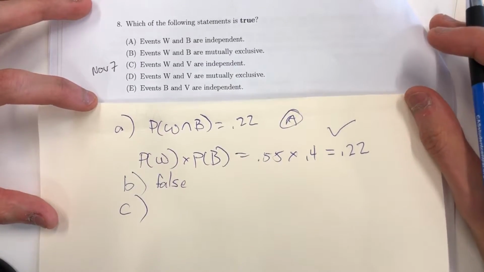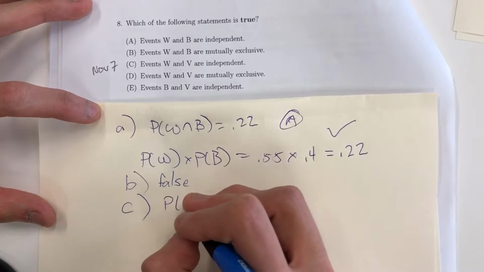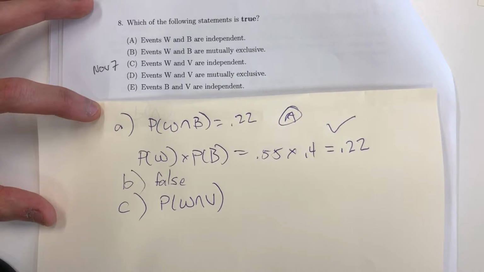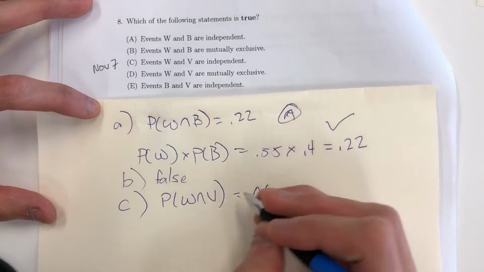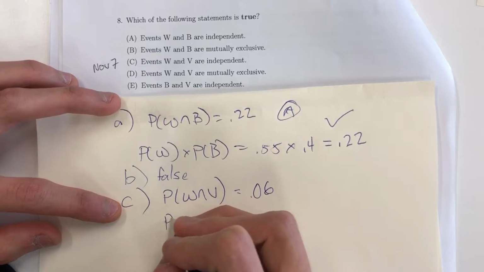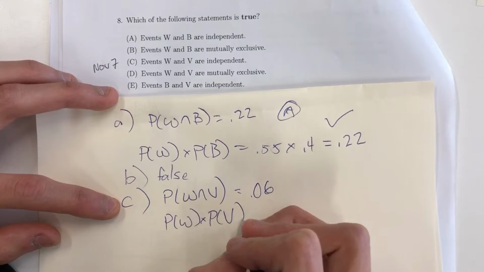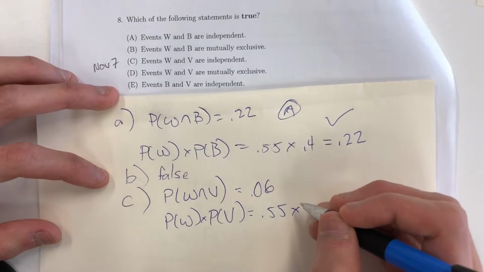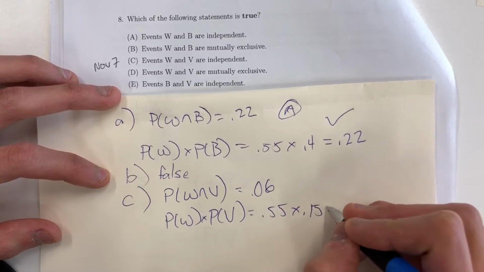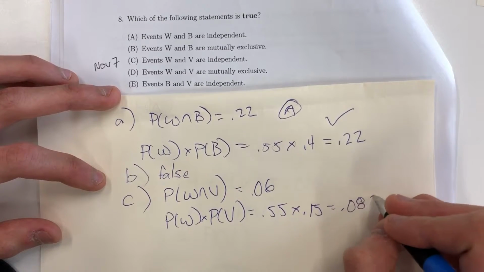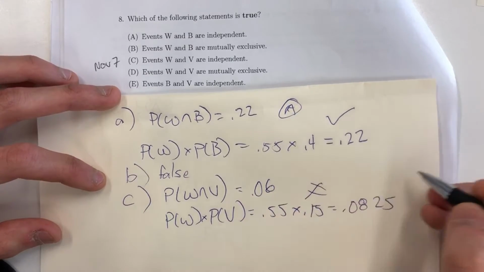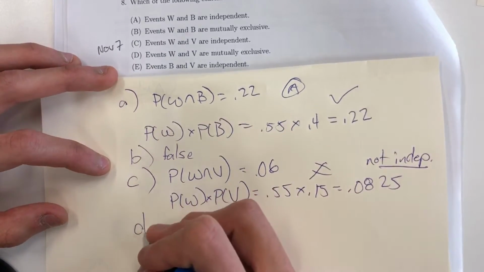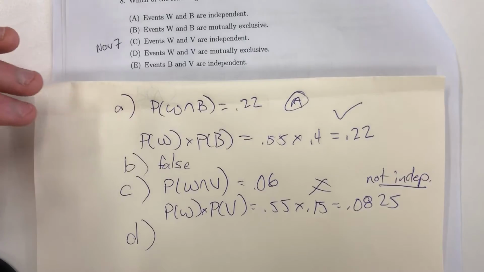Letter choice C, W and V are independent. Let's check. The probability that they buy wine and vodka is 6%. Let's find the product of their individual probabilities. That'll be 55% times the probability that they bought vodka, which is 15%, and that equals 0.0825. Since these are not equal, they're not independent. So that's false.